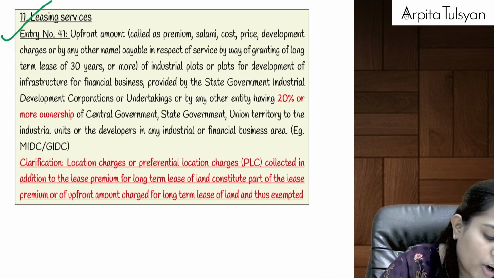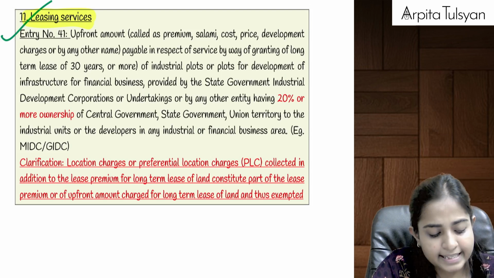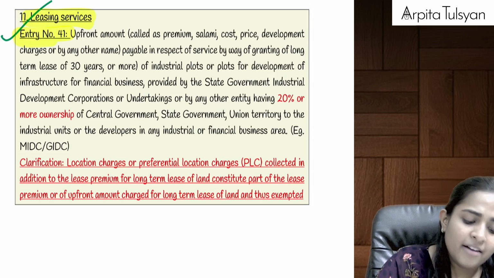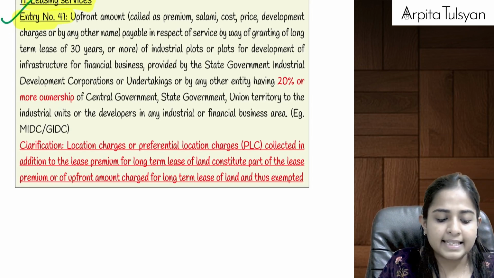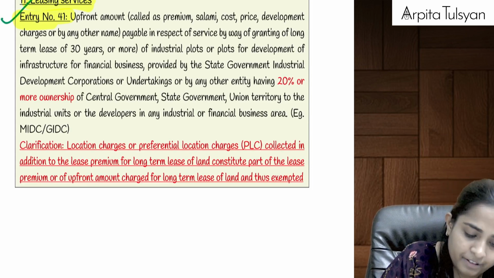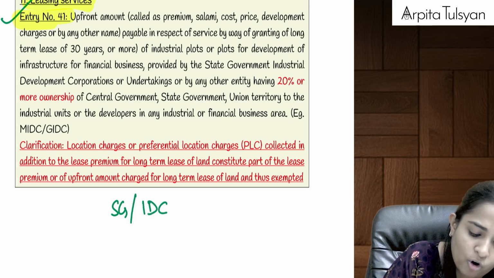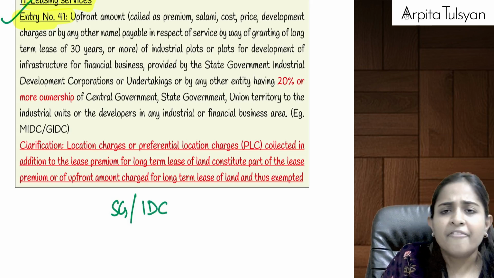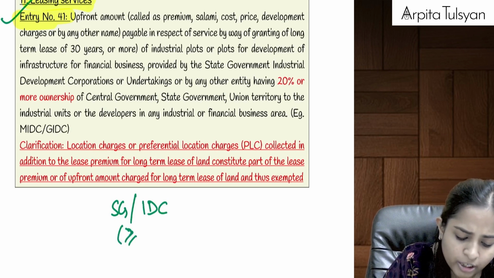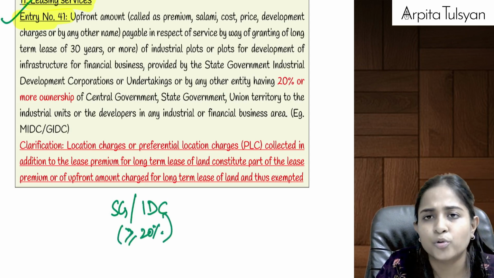Next service is talking about your leasing services. Leasing services, entry number 41, which talks about, let's say we have state government or industrial development corporations or undertakings where at least 20%, where more than or equal to 20% ownership belongs to the government.